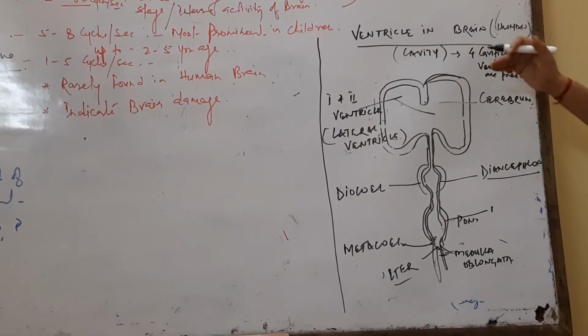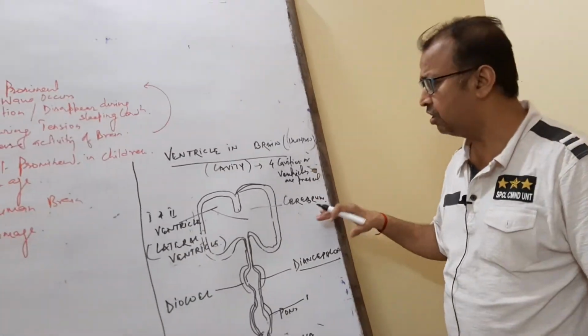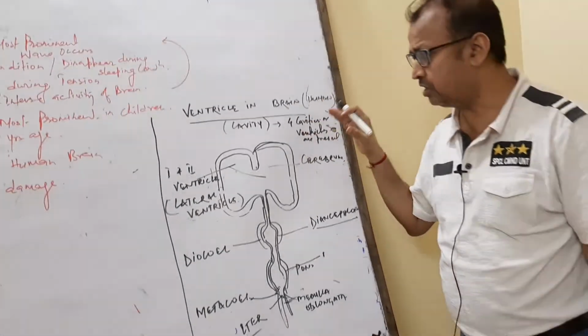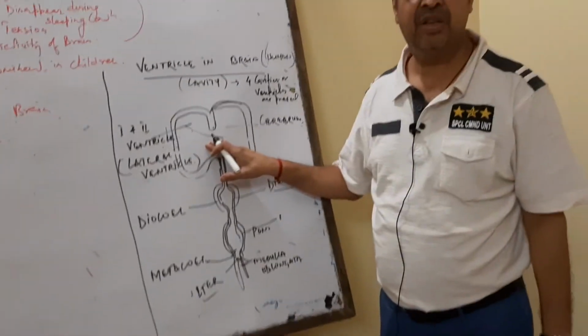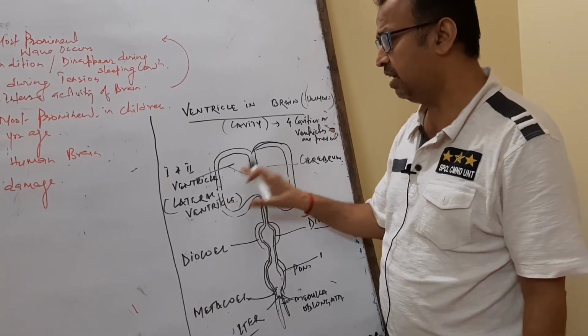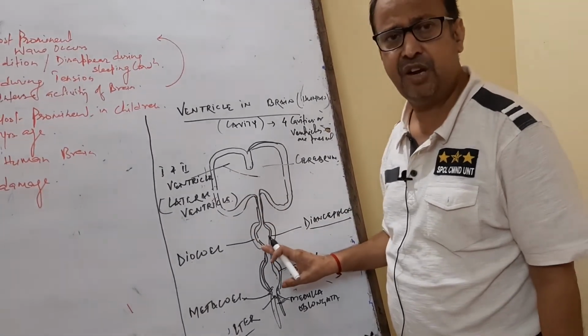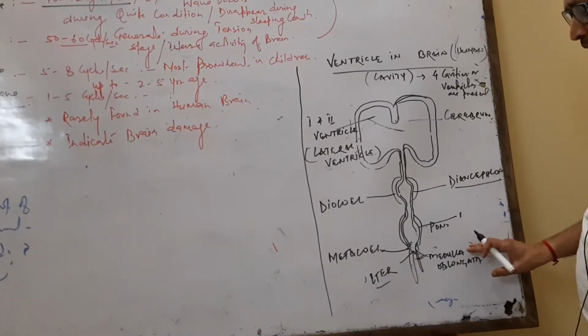So these are the cavities or ventricles present inside the brain. There are 4 ventricles. The first is the lateral ventricle, which is in the cerebrum, and there are 2 ventricles in the cerebrum, the first and second lateral ventricles. The third one is in the diencephalon, the diocele, and the last one, in the medulla oblongata, is the metacele.